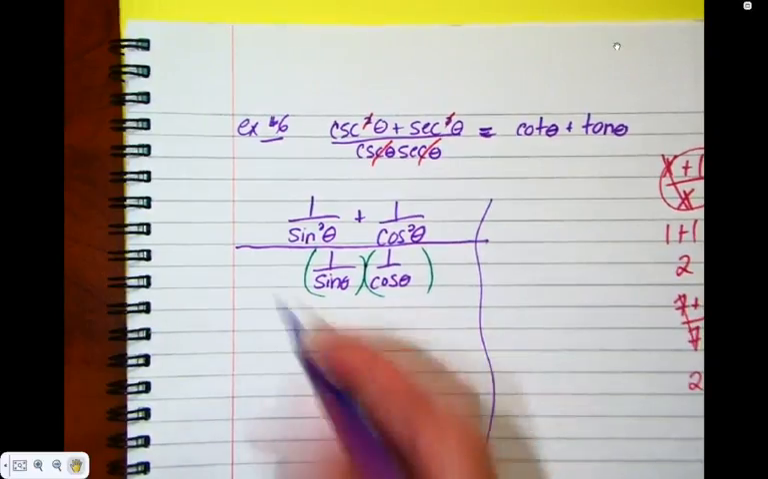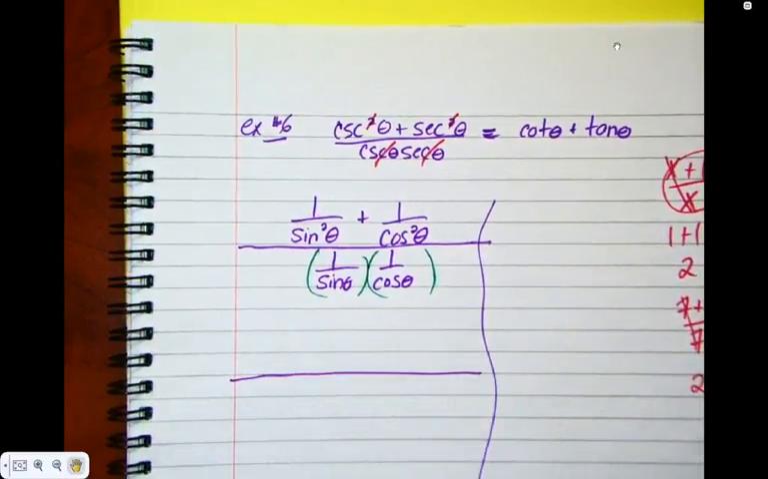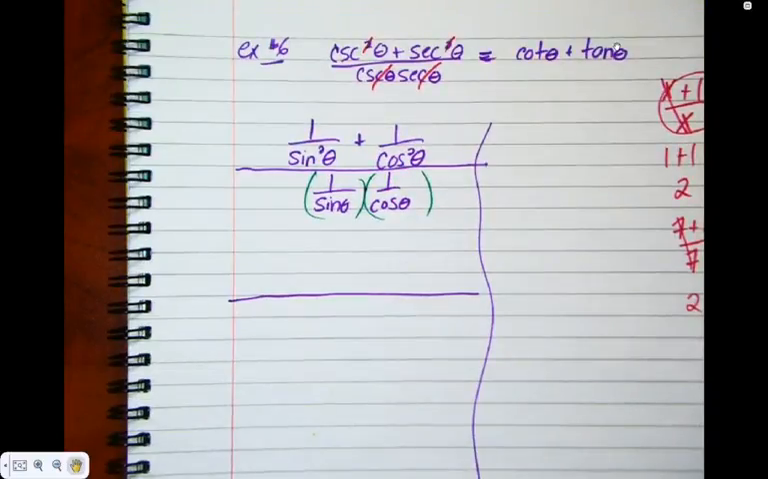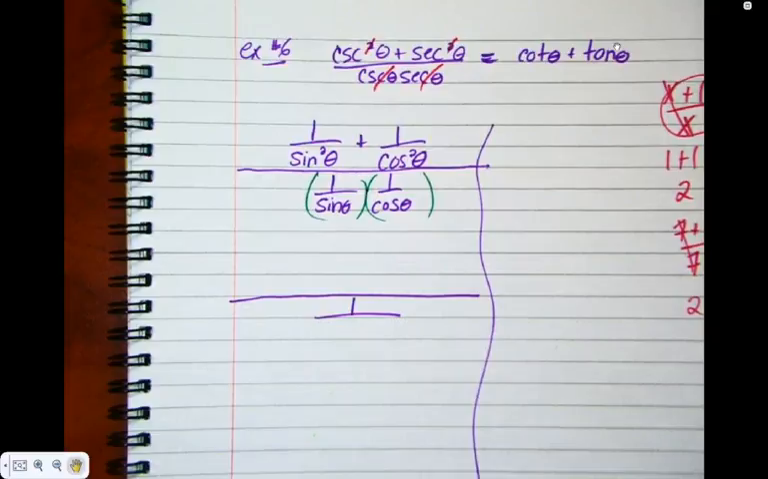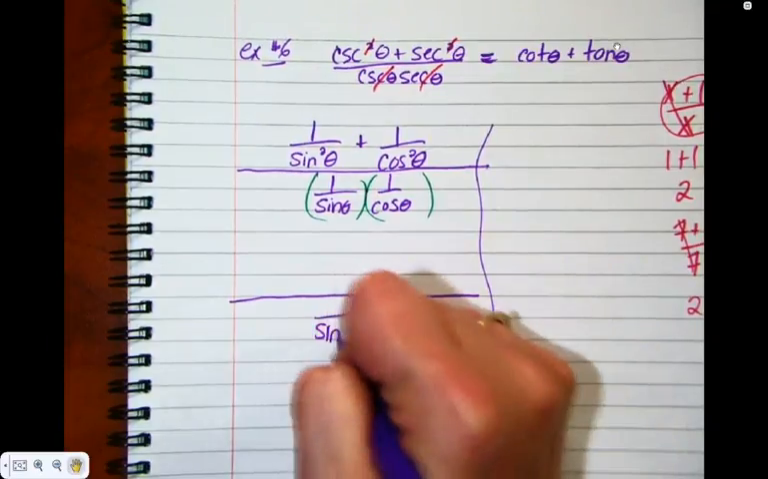So I'm going to leave space and come back to the numerators. I'm going to keep that big dividing line, and I'm just doing the bottom first. So 1 times 1. And sine times cos, sine cos. We just slap them together.